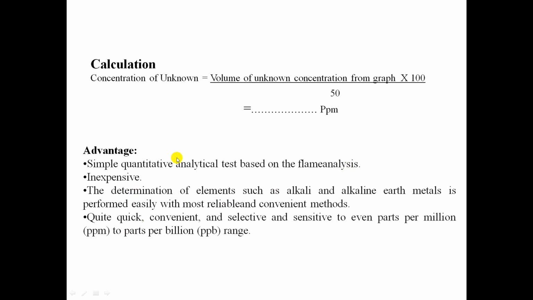inexpensive. The determination of elements such as alkali and alkaline earth metals is performed easily, and it is a reliable and convenient method. Quick, convenient and selective, sensitive even in the parts per million (ppm) to parts per billion (ppb) range. That means we can detect the concentration even if it is present at the ppm level or at the ppb level. Those are the advantages of flame photometry.